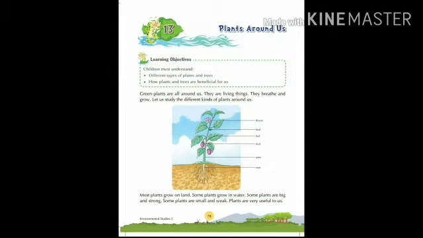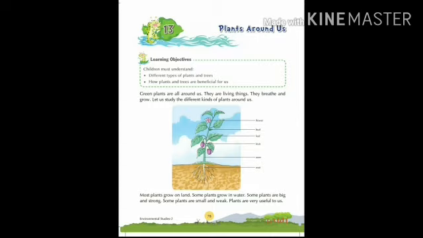Good morning, children. In chapter number 13, you will learn about plants around us. In this chapter, you will learn different types of plants. As green plants are all around us, they are living things, they can breathe and they grow. Let us study the different kinds of plants around us.